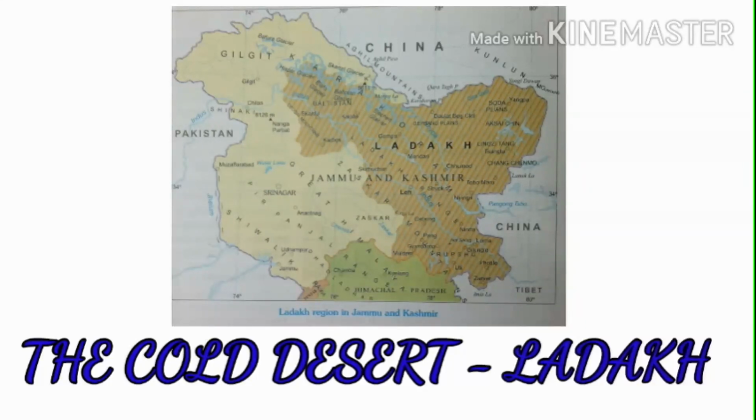Okay, the hot deserts are mainly found where? The hot deserts are mainly found in the western side of the continents. They are concentrated in the subtropical areas of the earth. Clear, children? Okay, give some examples for hot desert. Yes, the Sahara, Thar, Arabian, these are some of the important hot deserts in the world.